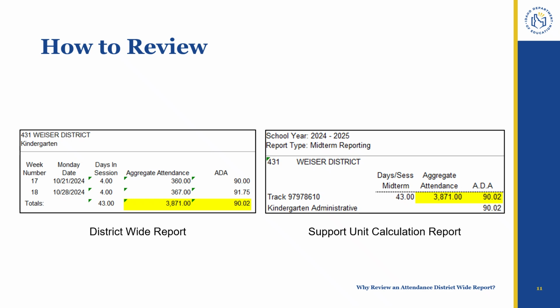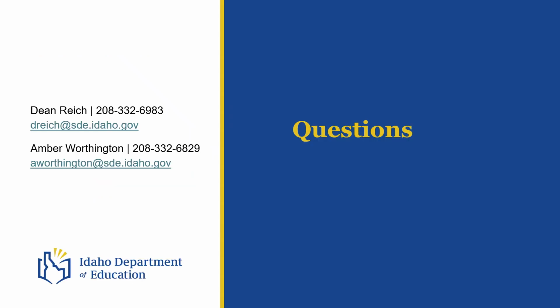On the left, please see that the midterm or period 1 kindergarten ADA total from the district-wide report matches the ADA totals from the kindergarten portion of the support unit calculation report on the right. You may see differences when comparing the attendance totals between these two reports. If so, these differences should be slight and explained by the calculation of ADA occurring within individual tracks on the support unit calculation report.